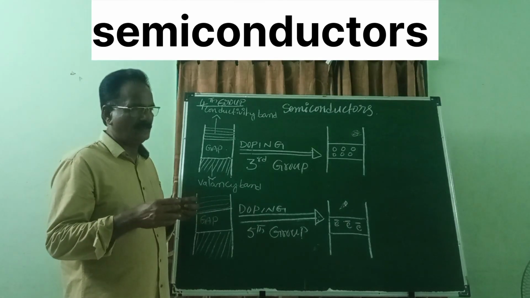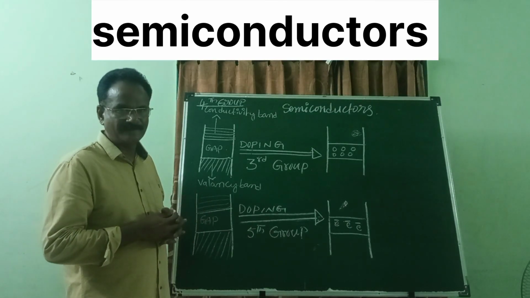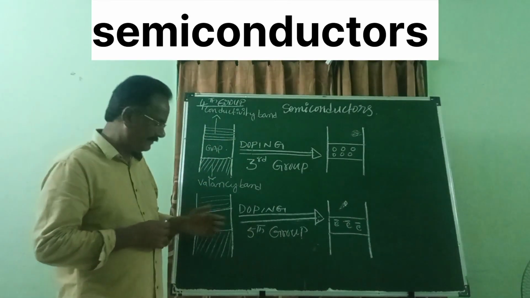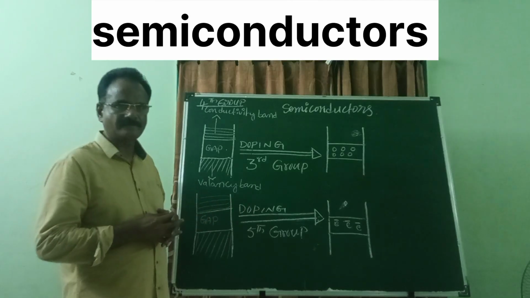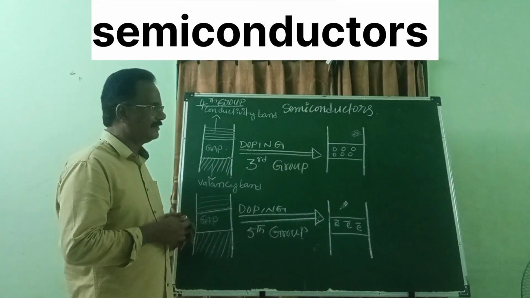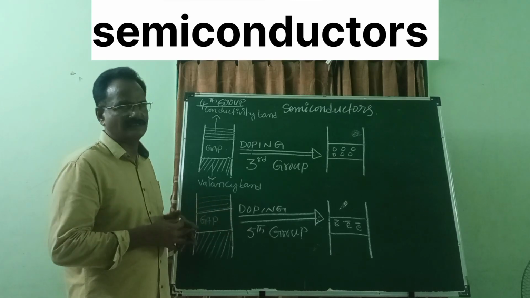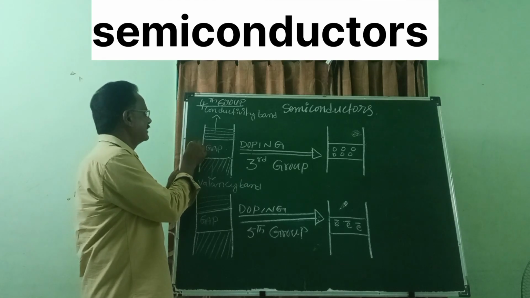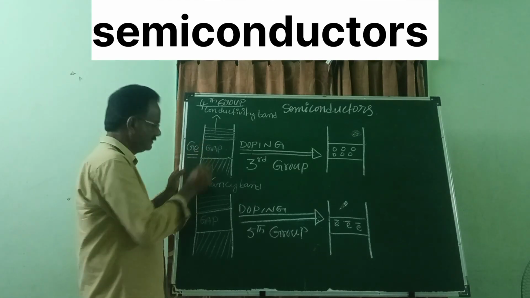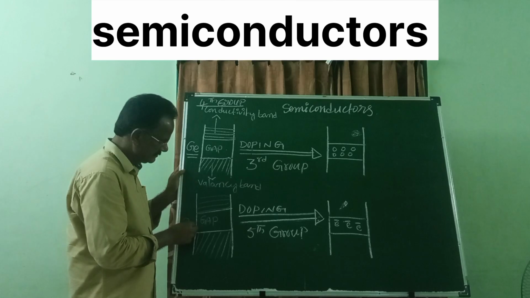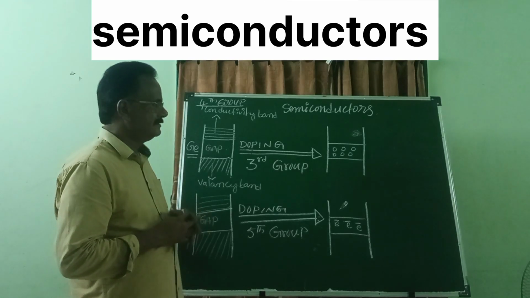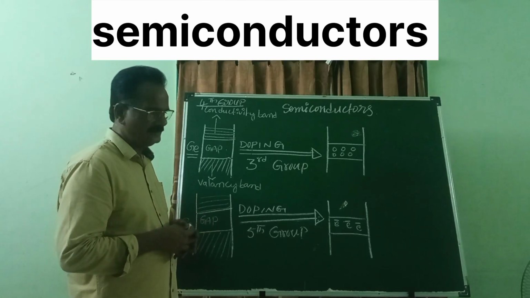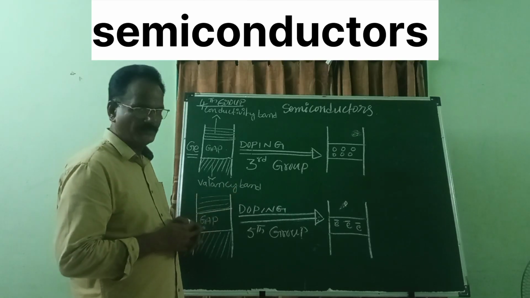They have to follow two ways: by doping with a third group element and by doping with a fifth group element. By following either one, a fourth group element can be converted into a conductor. So let us see an example. We have taken the example germanium. If you have germanium and you want to change it into a conductor, then there are two ways before you.